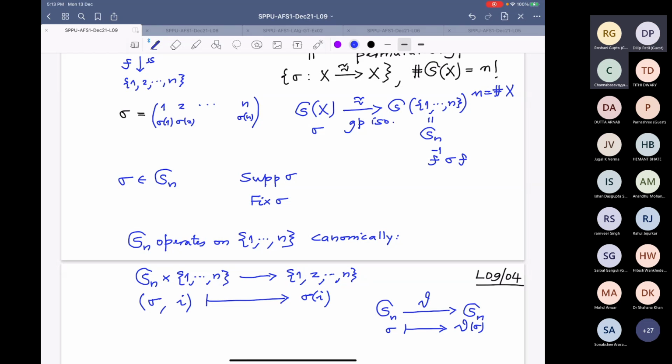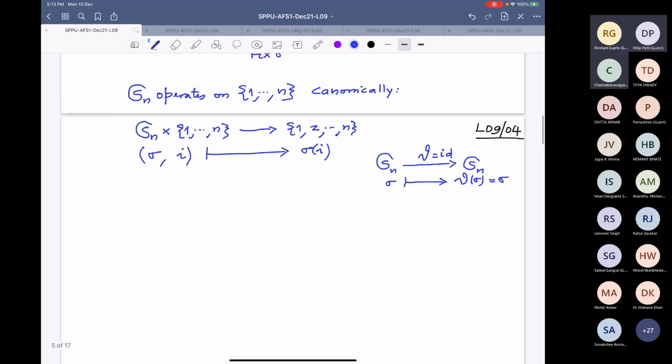Can somebody tell me? Sigma evaluated at i, so theta of sigma equals sigma. Very good. So it's the identity map. This is a very nice map, the identity map.